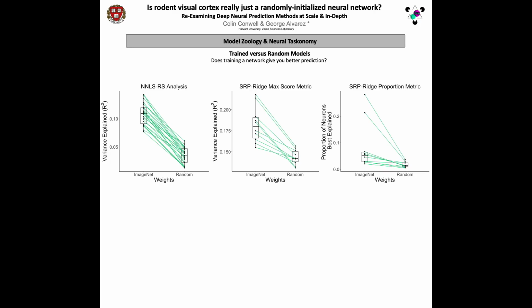Red lines indicate instances in which the random model outperforms its trained counterpart. As can be seen in these graphs, ImageNet trained models categorically and by a large margin outperform their randomly initialized counterparts.